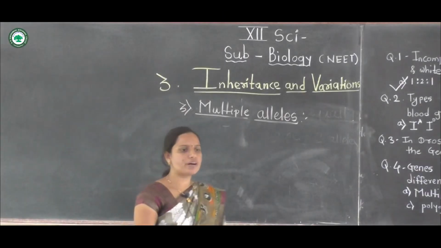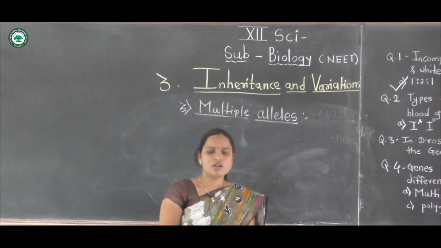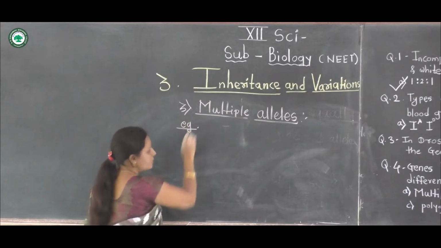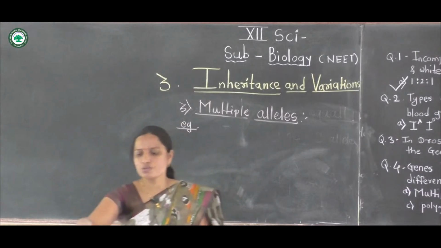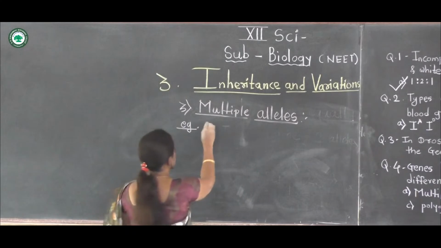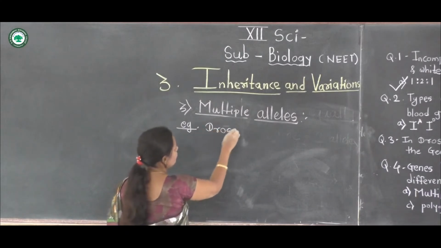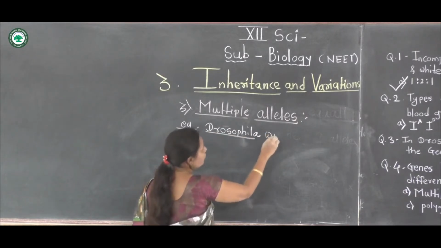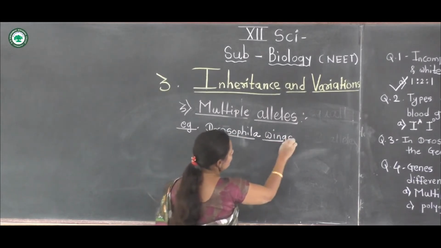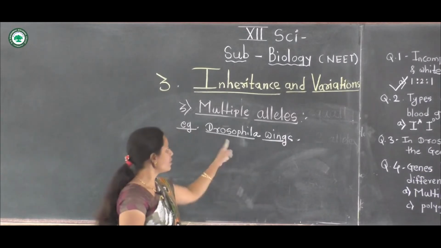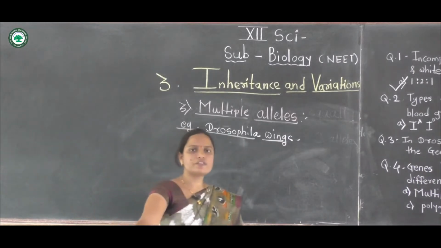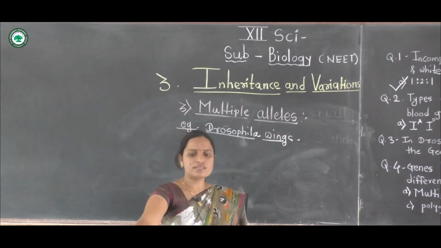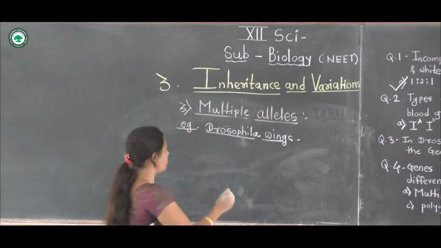The first example of multiple alleles is Drosophila wings. Wing shape of Drosophila. These are fruit flies having different wings. Now, the phenotypes and genotypes of these wings.